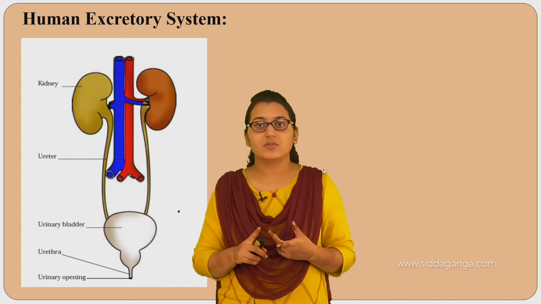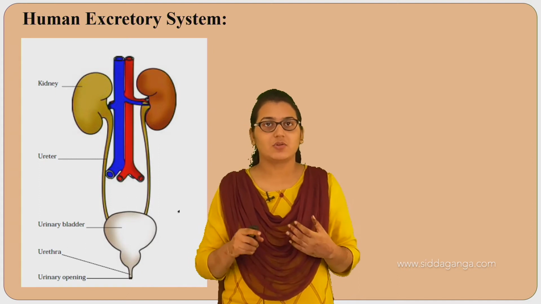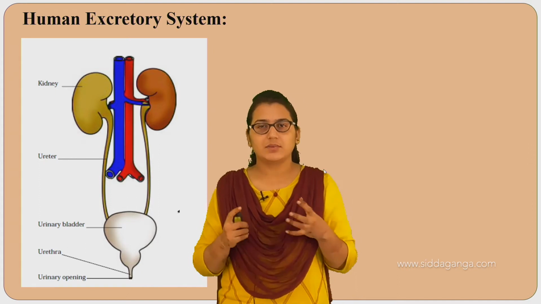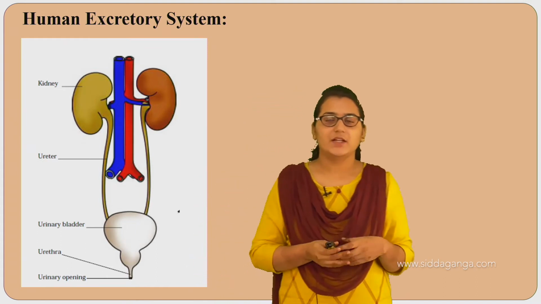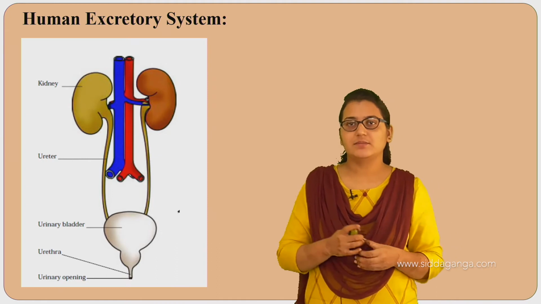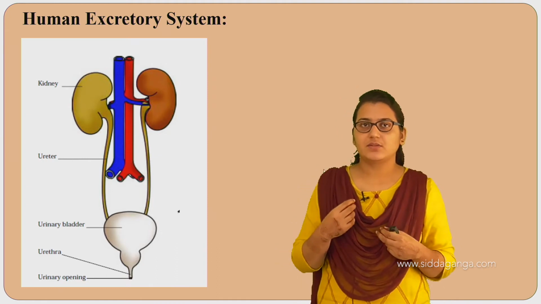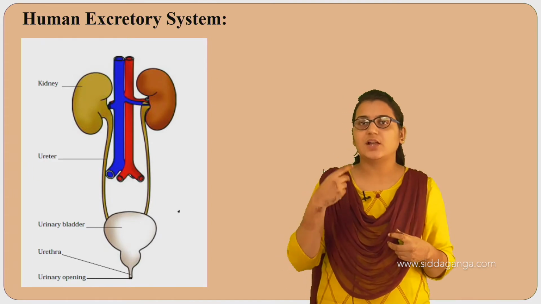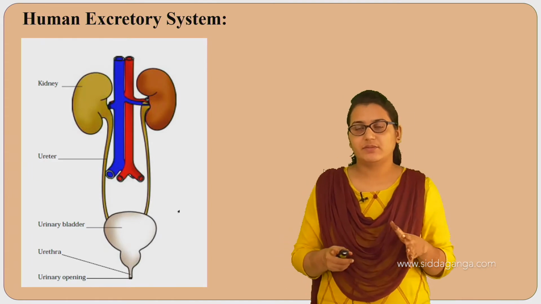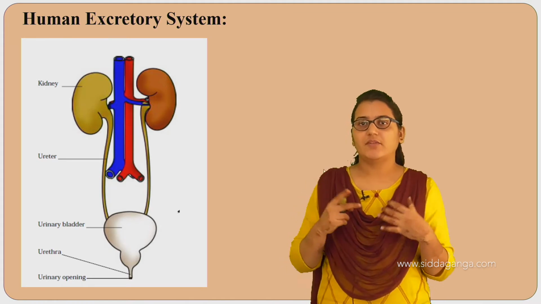We also sweat, right? Sweat is also something from which our toxic substances get released. Sweat means the water from our body is releasing out. When do we sweat more? When we are feeling hot.